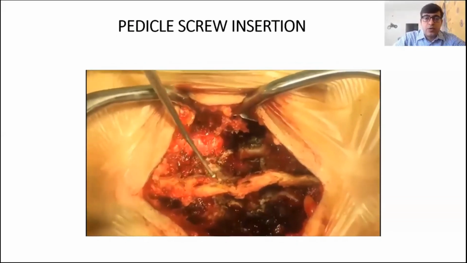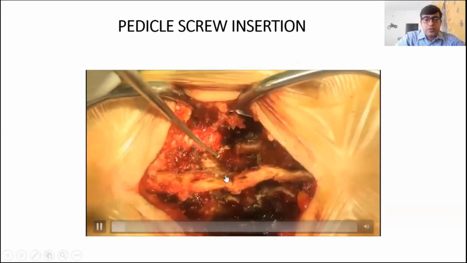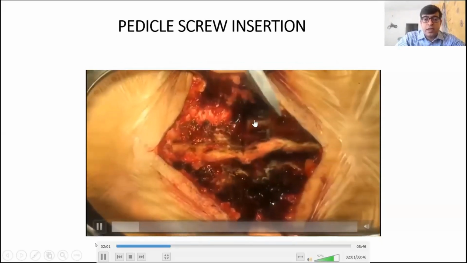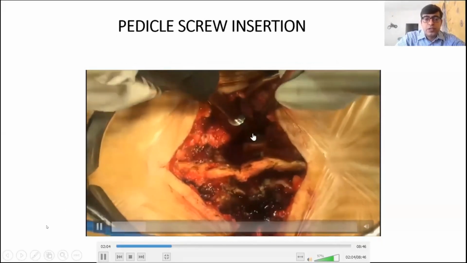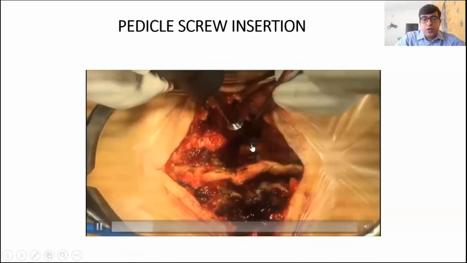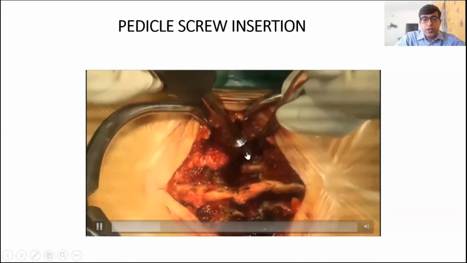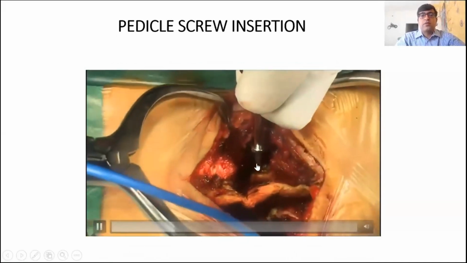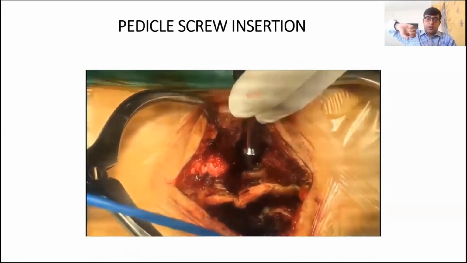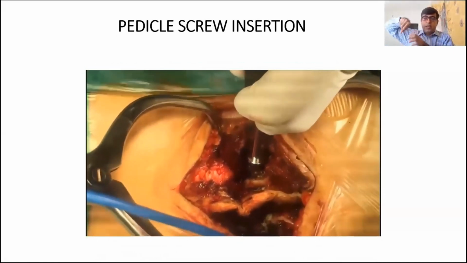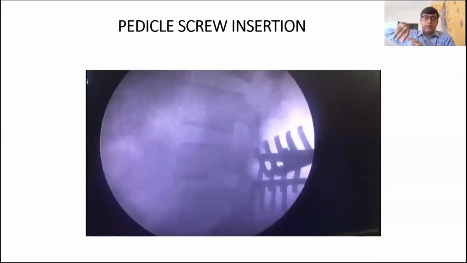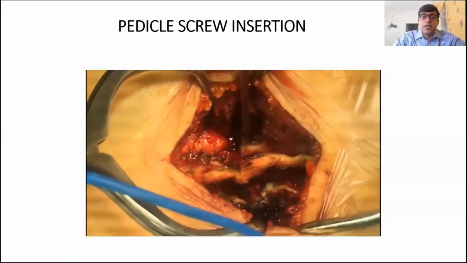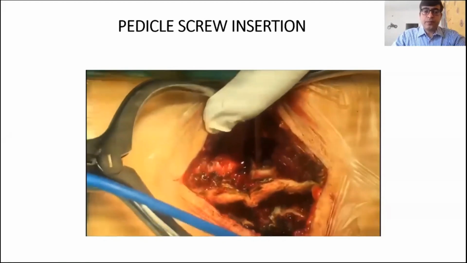So what is the technique of pedicle screw insertion? So here you can see the spinous process, lamina, you press lamina superiorly, pars, and that's a pedicle entry point, superior articular process. So you feel transverse process, midpoint of transverse process, coming to the superior articular process of inferior vertebra, and there you can make your entry point. While making an entry point, make sure that one hand is your forcing hand, another hand is a protecting or a guiding hand. Confirm under C-arm, your trajectory is fine, entry point is fine, you place pedicle finder in.